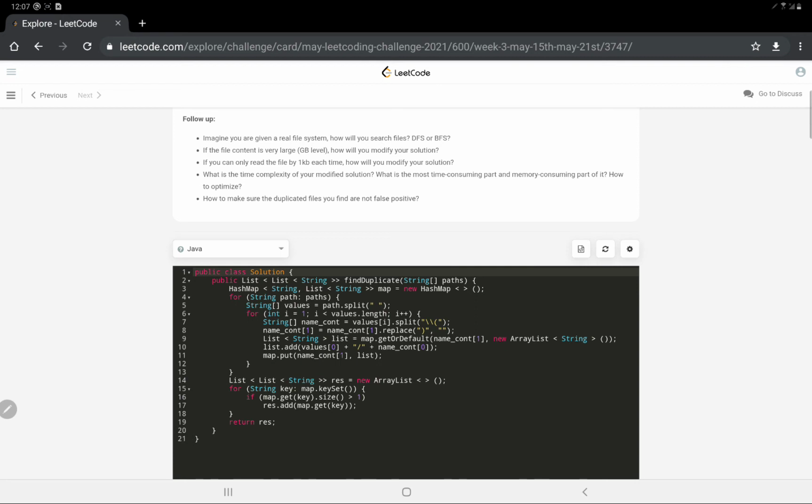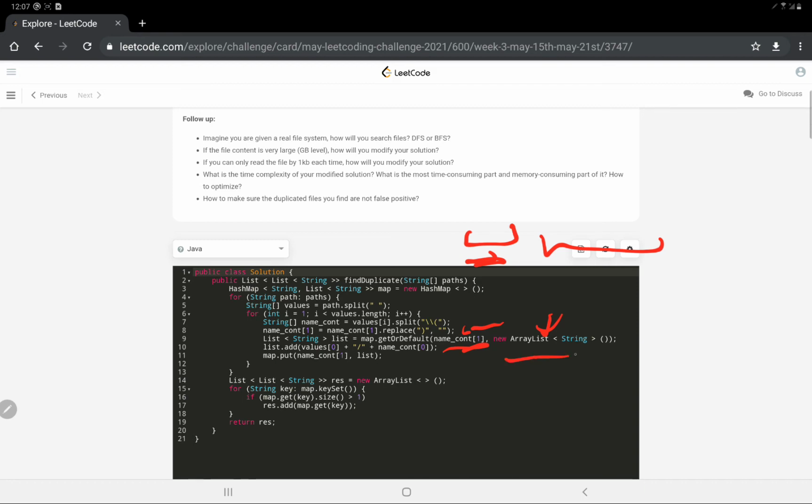Now if we split it, the first part would be the path. Then would be the file with its file name and contents. Now when we extract the content from the file name, we will search in the map whether the respective array list is present or not.